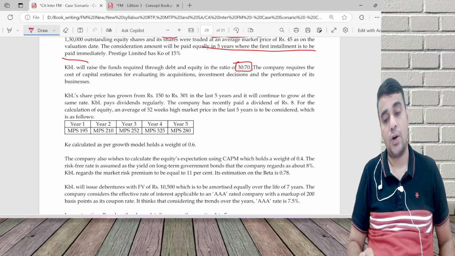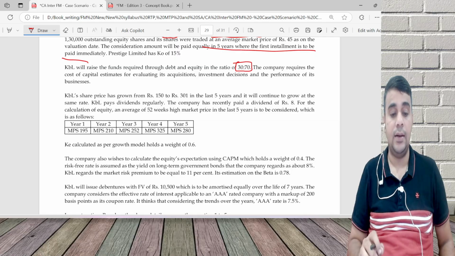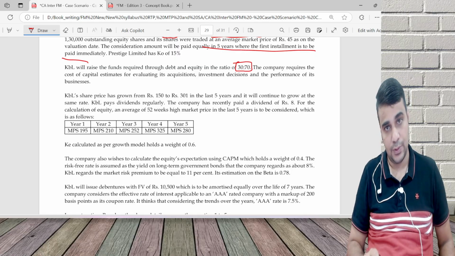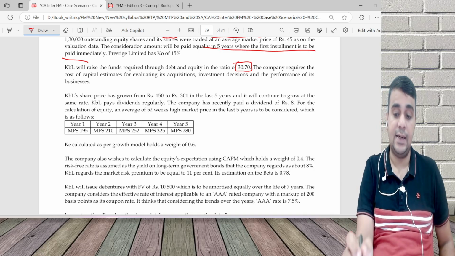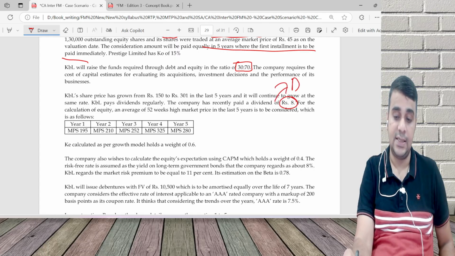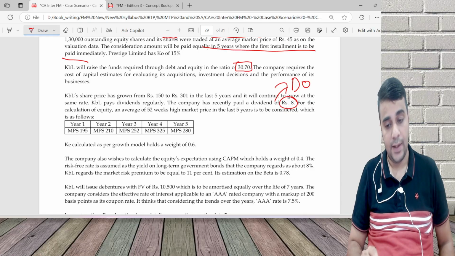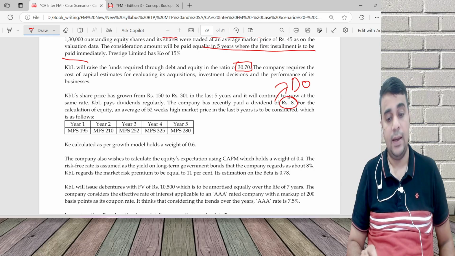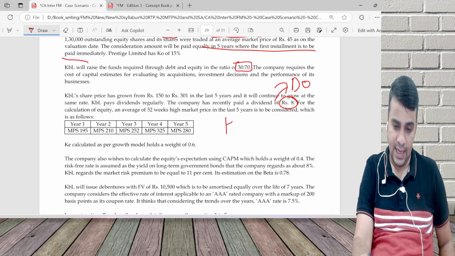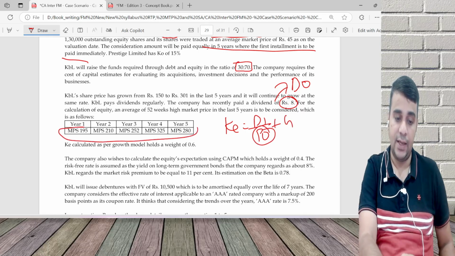150 to 301 in the last 5 years, and it will continue to grow at the same rate. It pays dividend regularly. Company has recently paid a dividend of 8. Recently is D0. For calculation of equity, an average of 52-week high price in the last 5 years is to be considered. That is for KE calculation, D1 by P naught plus growth rate. P naught, they're saying please take average of the 5 years.